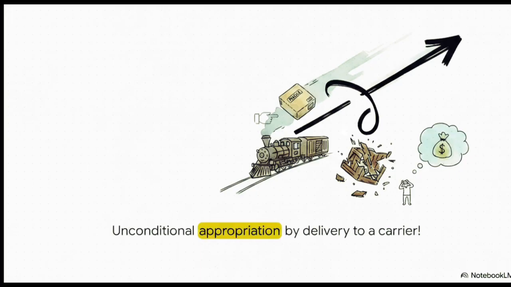Now pay very close attention to this rule in Section 23, subsection 2. If a seller delivers the goods to a railway or a carrier for transmission to the buyer, and they don't reserve the right of disposal, guys, that act alone is considered unconditional appropriation. Ownership instantly passes to the buyer the very second it's handed over to the carrier. So if that train crashes, it is the buyer's loss.